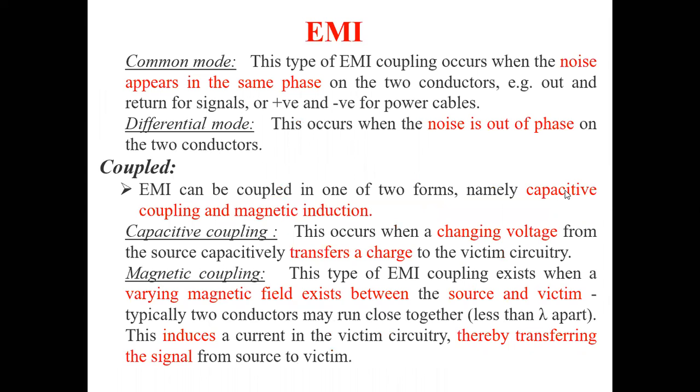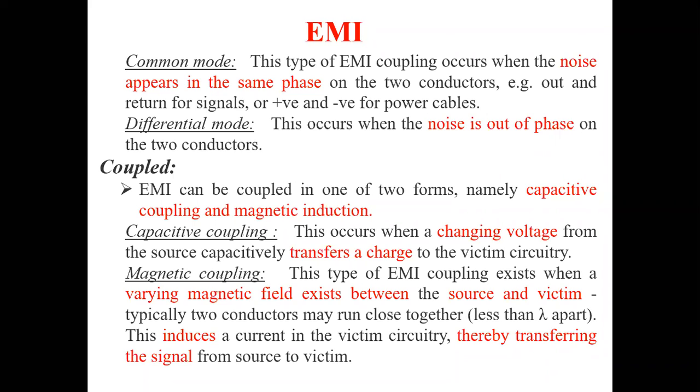So in coupling we have two forms: one is capacitive coupling and the other is magnetic induction coupling. Capacitive coupling occurs when a changing voltage from the source capacitively transfers a charge to the victim. Similarly, magnetic coupling implies that a varying magnetic field exists between the source and victim, and therefore it induces a current and transfers the same current to the victim. So that is nothing but the magnetic coupling.